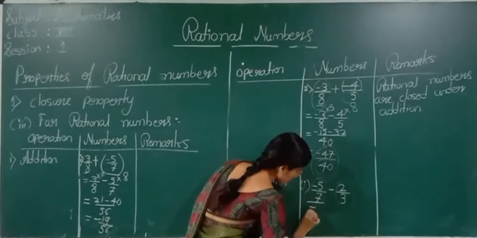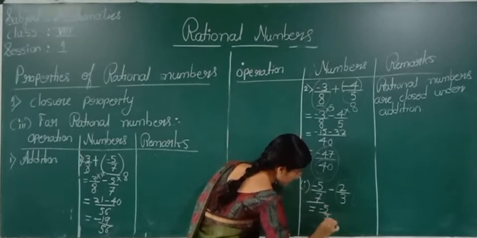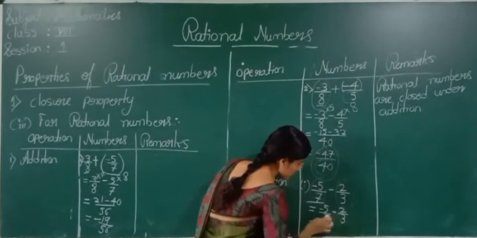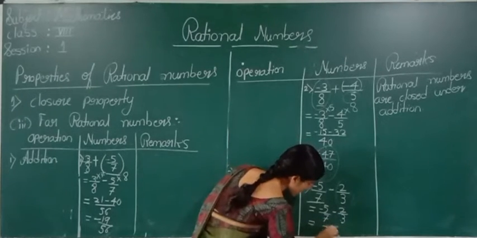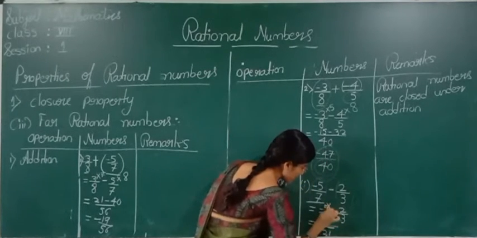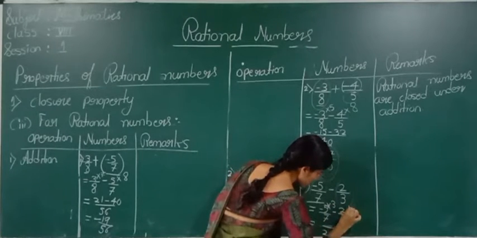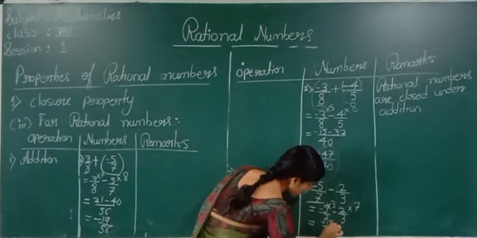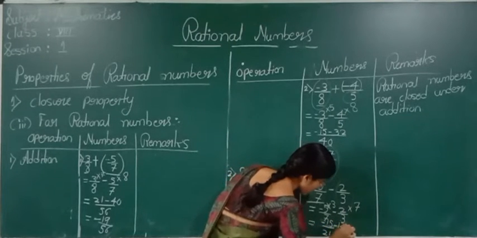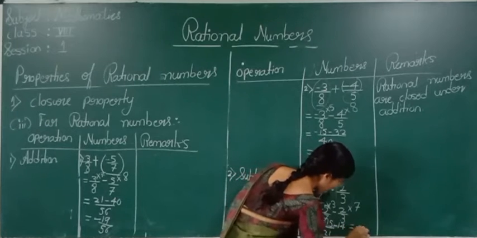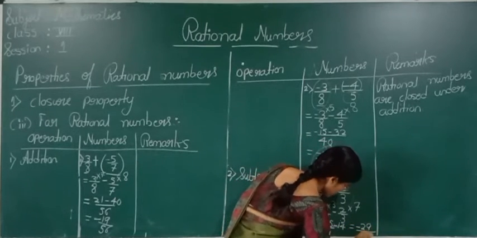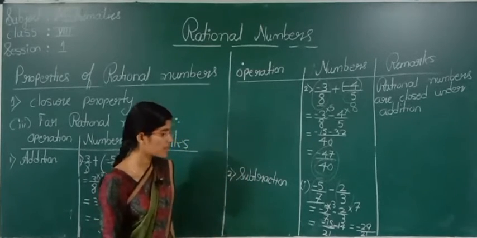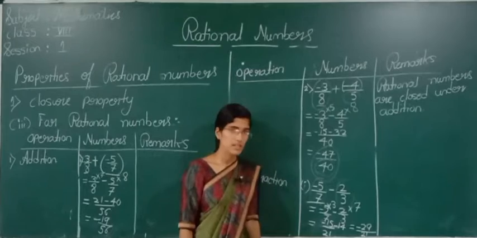Now see here, minus 5 by 7 minus 2 by 3. What is the LCM of 7 and 3? That is 7 3s is 21. 3 7s are 21, 5 3s are 15 minus 14. It is nothing but minus 29 by 21. Now see here, is minus 29 by 21 a rational number?